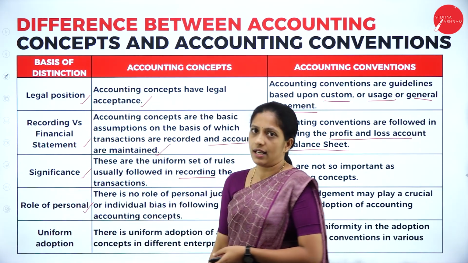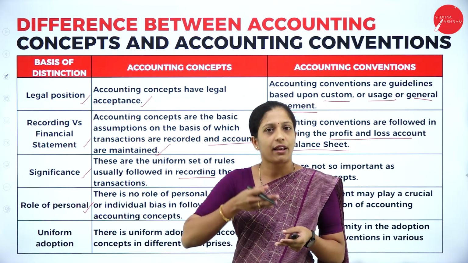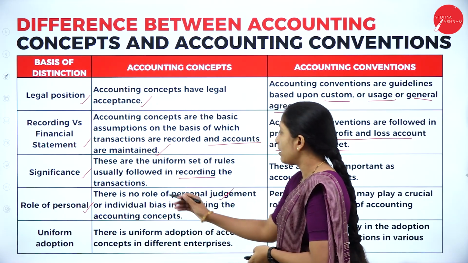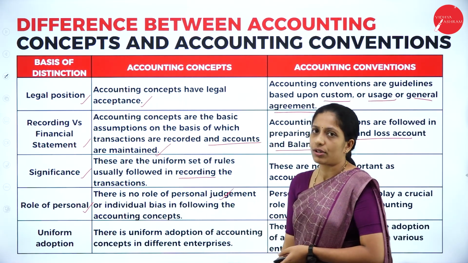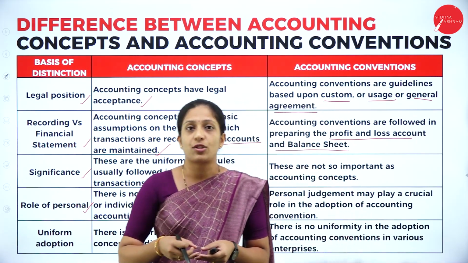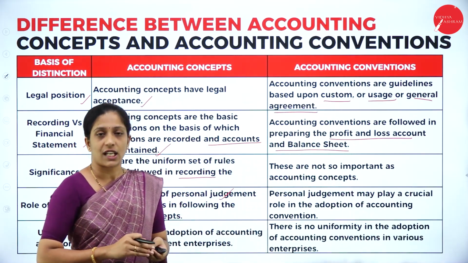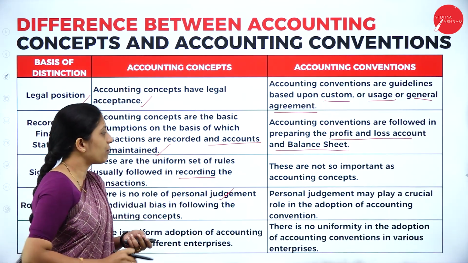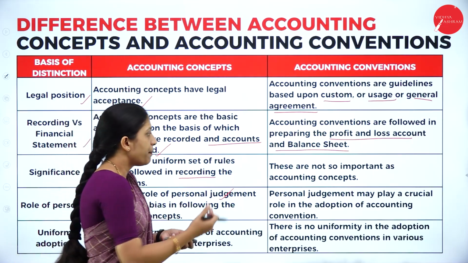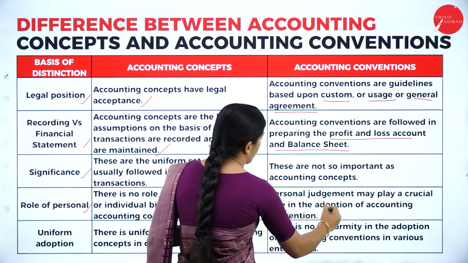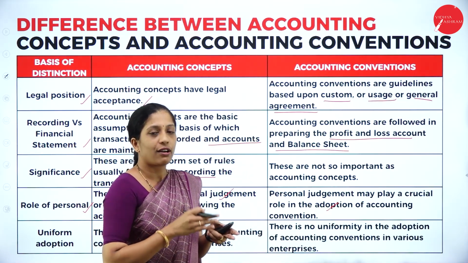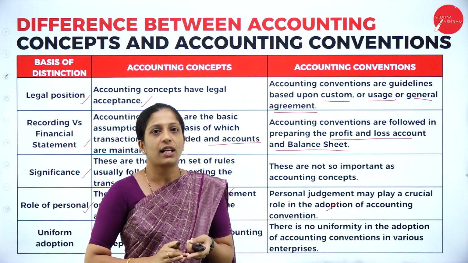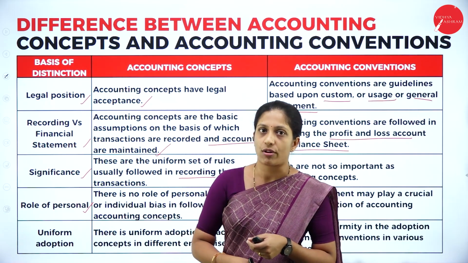Next, role of personnel. Whether there is a personal bias in the accounting concepts or in the accounting conventions. There is no role of personal judgment or individual bias in following the accounting concept. Individual judgment or personal opinion cannot be followed under accounting concepts because these are uniform rules and regulations and they have to be followed. Whereas in accounting conventions, personal judgment might be there. Personal judgment plays a crucial role in the adoption of accounting conventions.